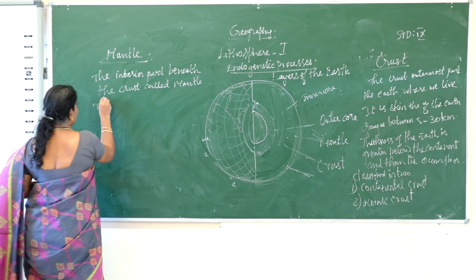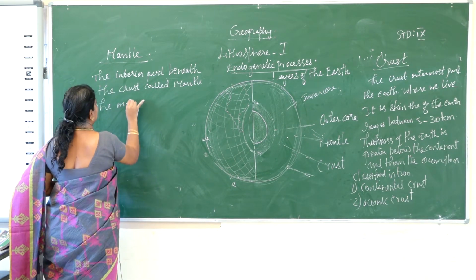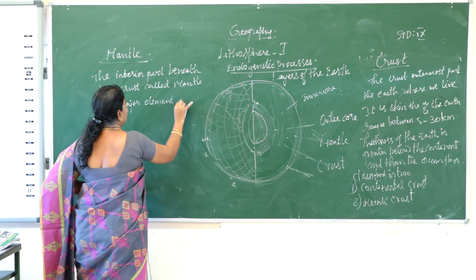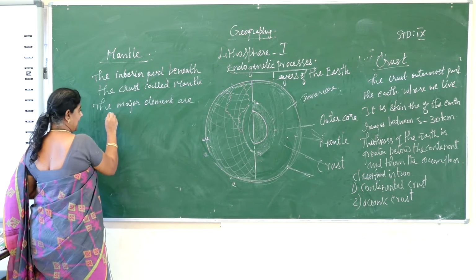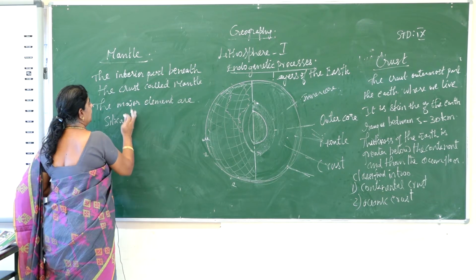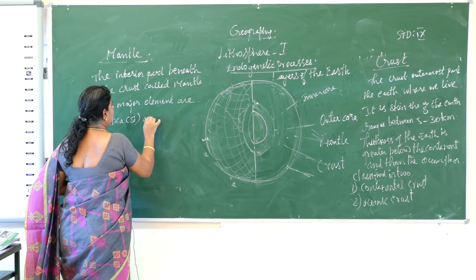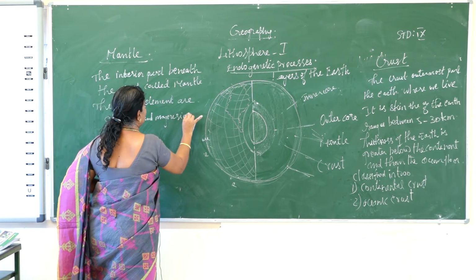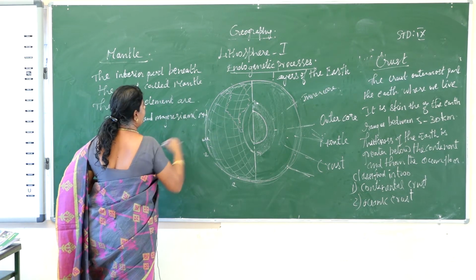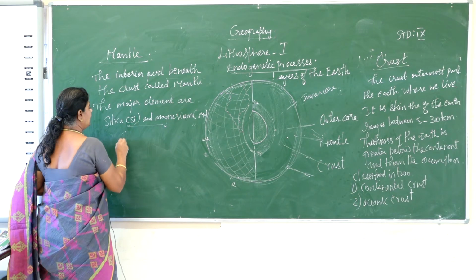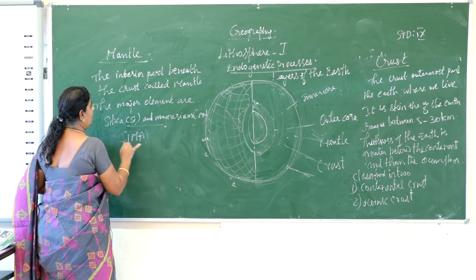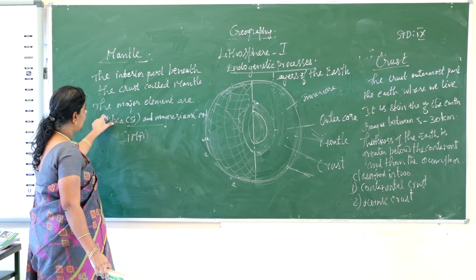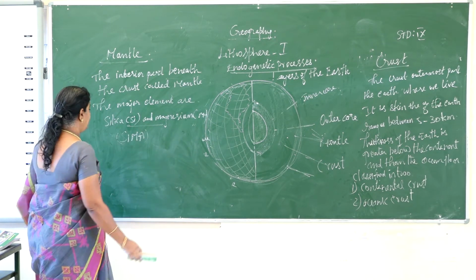Then the major elements present in this are silica, that is Si, and magnesium, that is referred to as Mg. So altogether this is called Sima. Si for silica and Ma for magnesium.